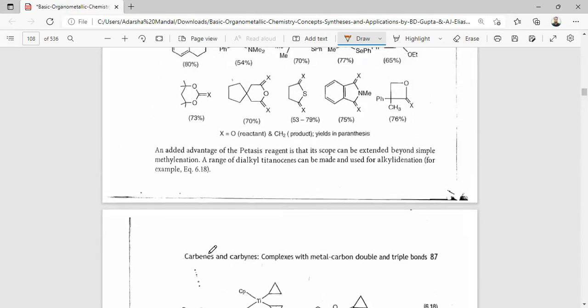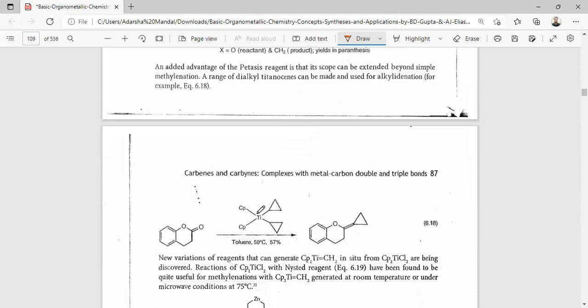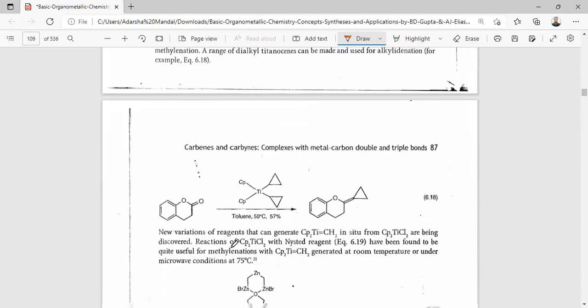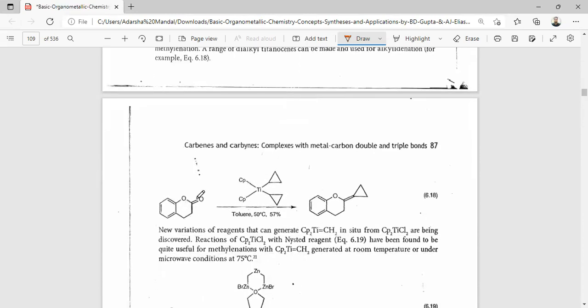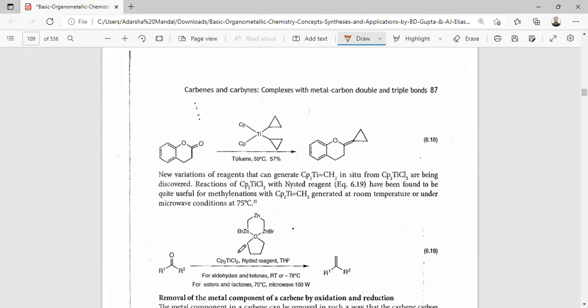And an added advantage of the Petasis reagent is that its scope can be extended beyond simple methylenation, and a range of dialkyl titanocenes can be made and used for alkylidenation reactions. A variation of the reagent that can be generated in situ has also been discovered. Reaction with the mixed reagent has been found to be quite useful for methylenation at room temperature under mild conditions.